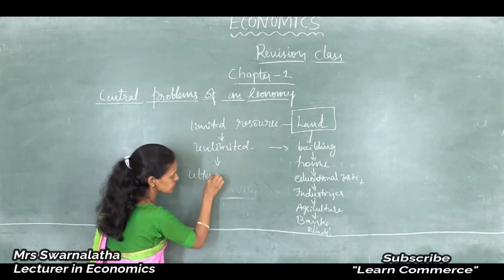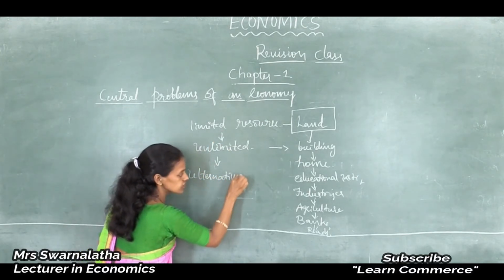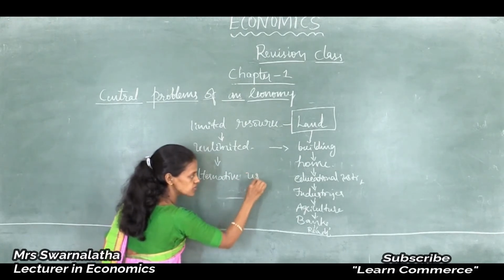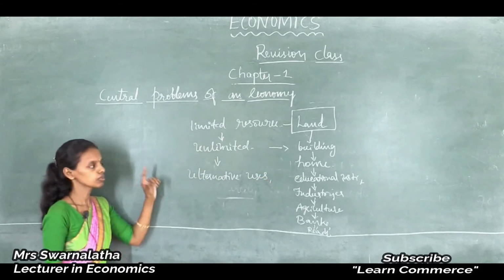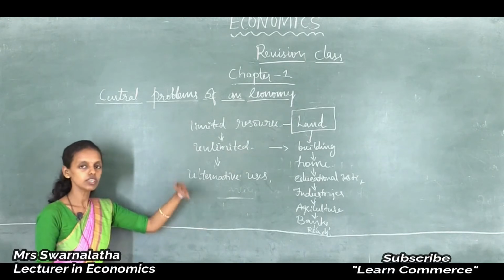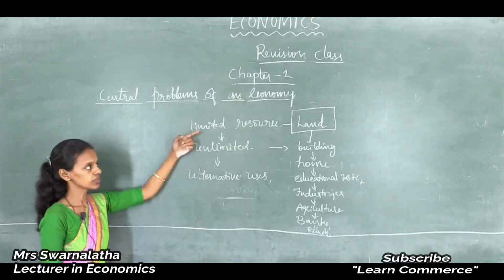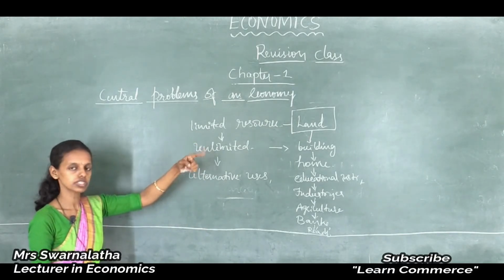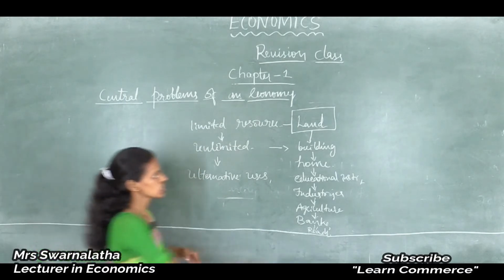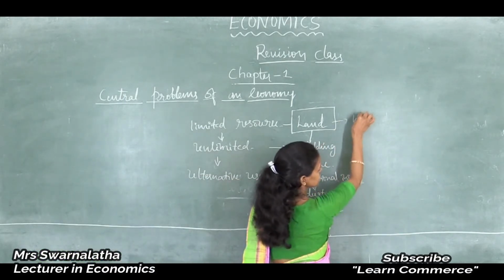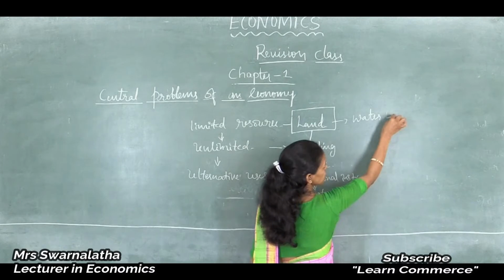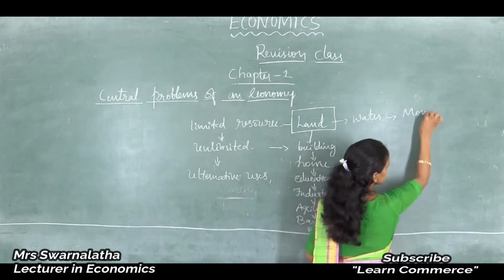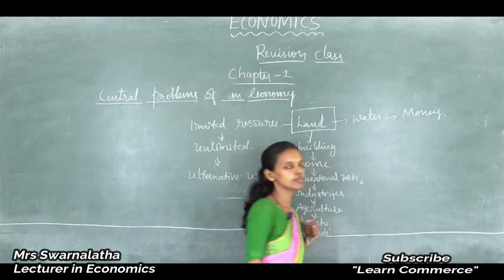Alternative uses means many uses. Land can be used for many purposes. Even water is a limited resource. You can use water for many purposes. For example, water is a limited resource, or you can take money as a limited resource. Your pocket money is limited.